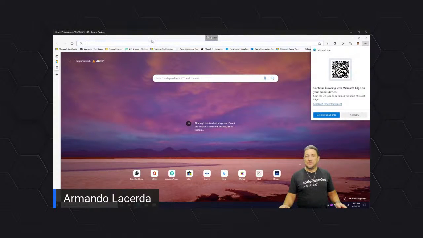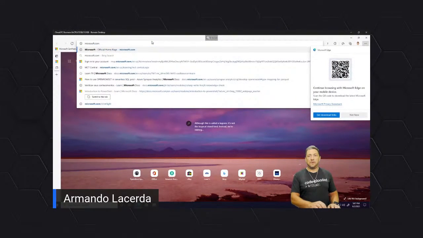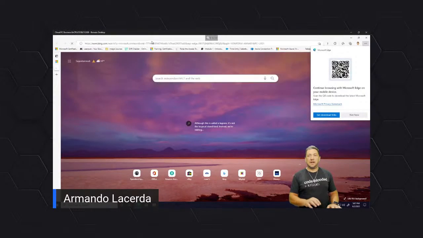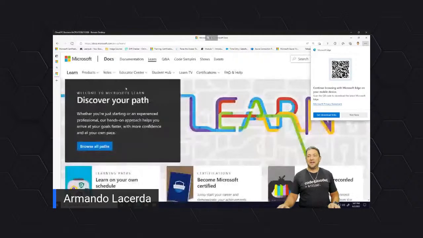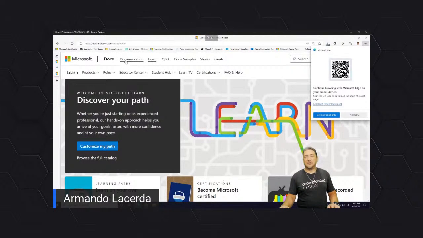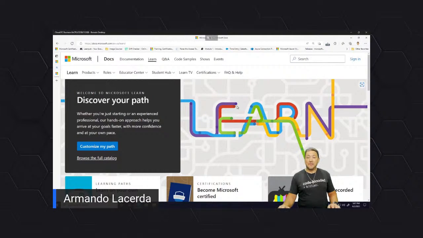And in this new tab, if you do microsoft.com/learn, it actually gets searched. I don't know why. It's supposed to get straight there. If you go to docs.microsoft.com/learn, you get to this website here, which is the entry point for all these learning paths I just mentioned.